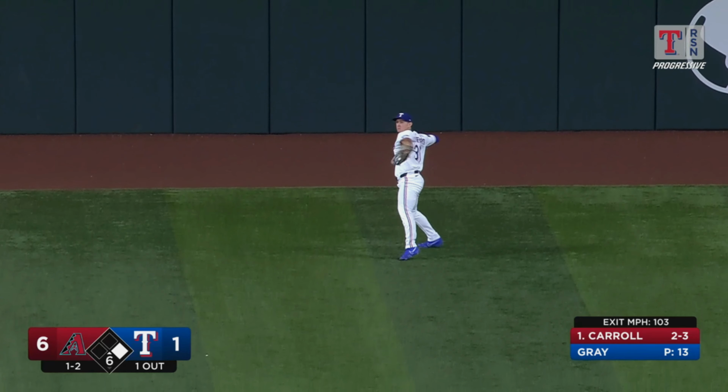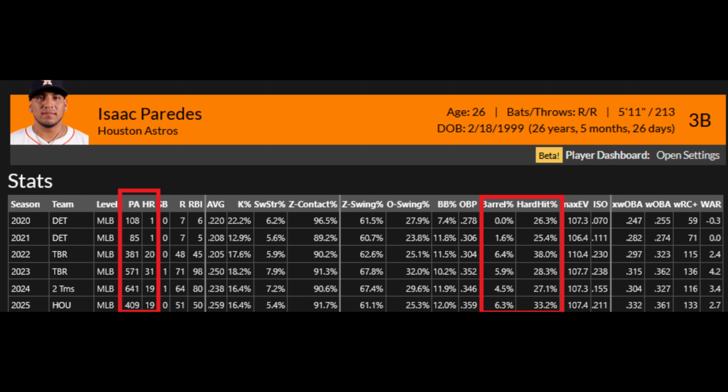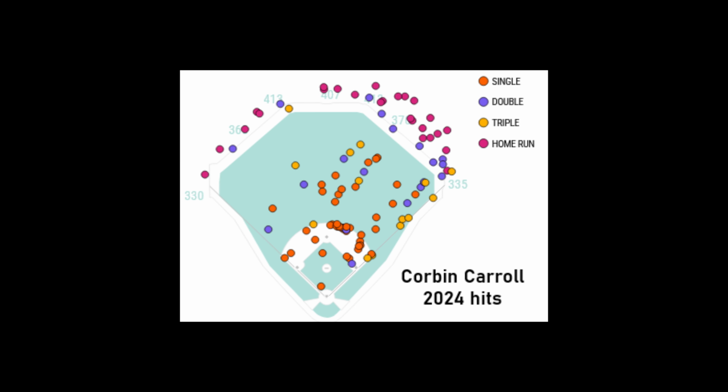Barrels do not take into account spray angle, and of course this has a huge impact on the outcome of the batted ball, so it stands to reason that this could improve our ability to predict home runs. Someone like Isaac Paredes consistently outperforms mediocre barrel and hard hit rates and hits 20 to 30 home runs per full season by pulling his fly balls. Here I attempt to use a batter's batted ball distribution to see if spray angle can help us better predict future home runs than barrel rate.